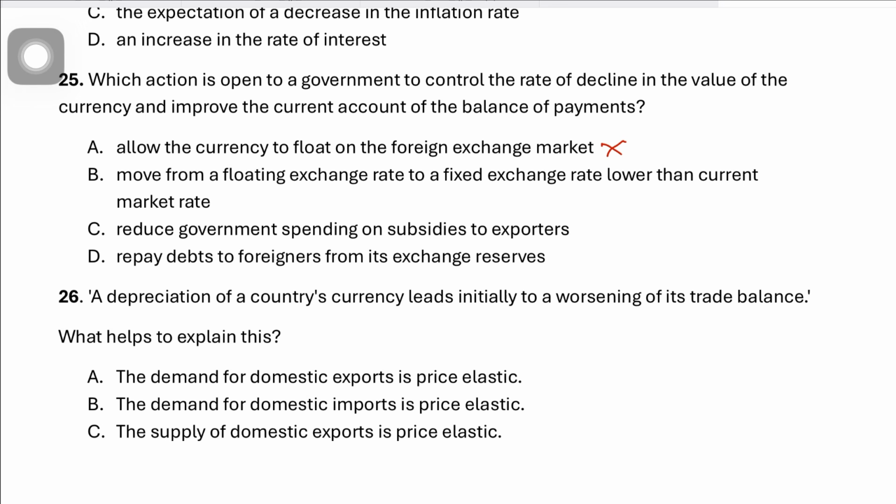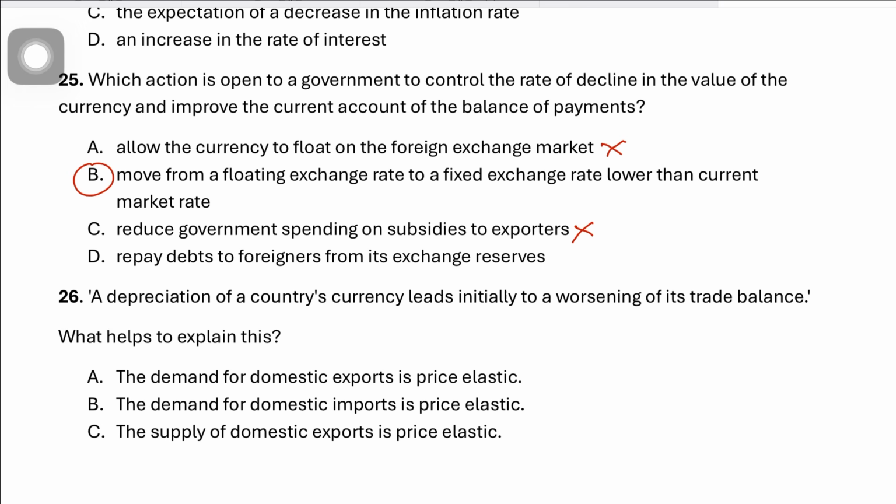If you look at option C, that would be wrong as well, because reducing subsidies to exporters would make exports less competitive and may worsen the current account, and you're trying to improve the current account. If you look at option B, it says a fixed... Now, see, moving from a floating exchange rate to a fixed exchange rate lower than the current market rate.